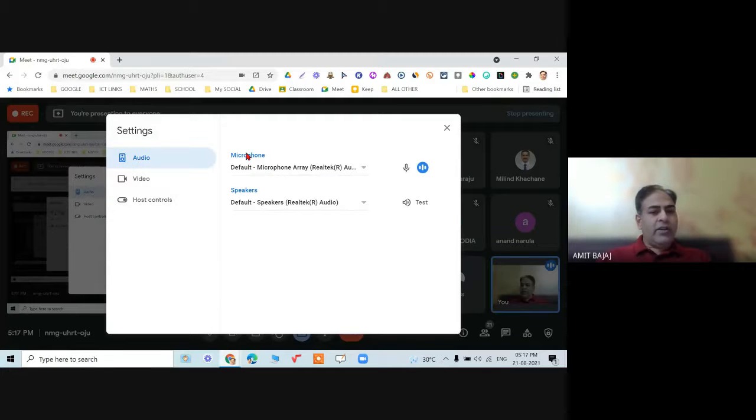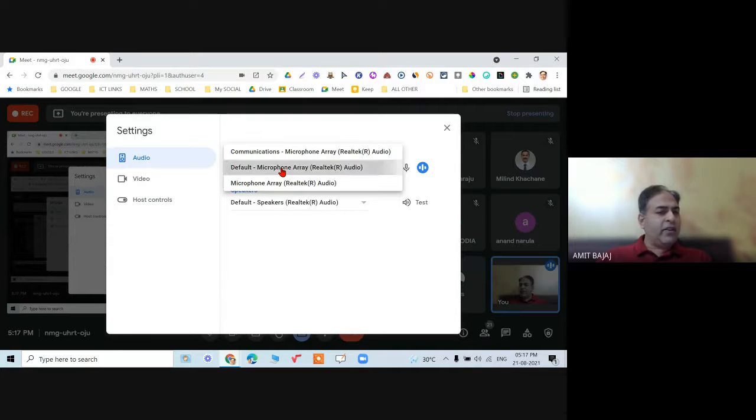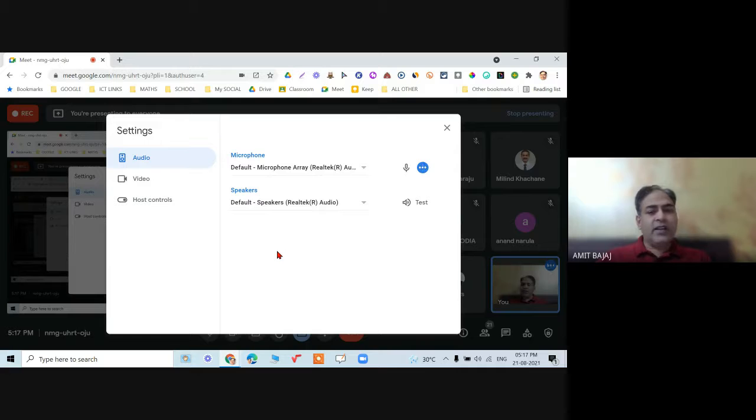In audio, you can see I'm speaking, my phone is selected. These are my default Microsoft devices, which are already selected. And even the speaker, I can go on test. So they are selected by default. Sometimes it happens that I am using my headphone, or connecting some other device for the audio, right? So that speaker, that will be changed from here.